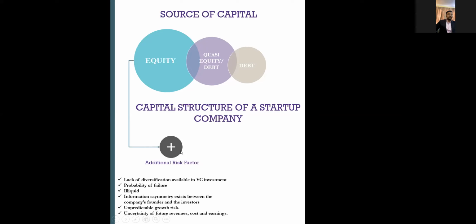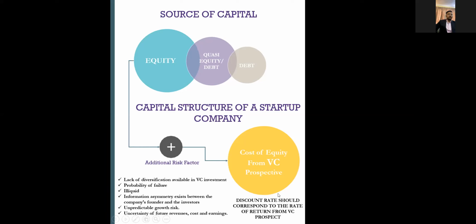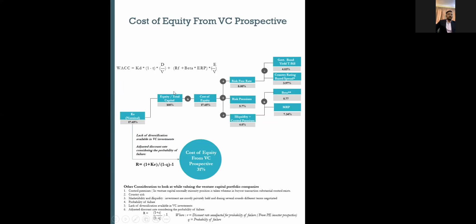To factor in these risk factors, you have to adjust the cost of equity by an additional factor, right? So this is the cost of equity from the venture perspective. Once you factor in these risk factors on the cost of equity, you will get a discount rate to discount your cash flow or your exit value to arrive at the value of your company, right? So how to factor in this risk? I'll show it in the next slide. So let's see.